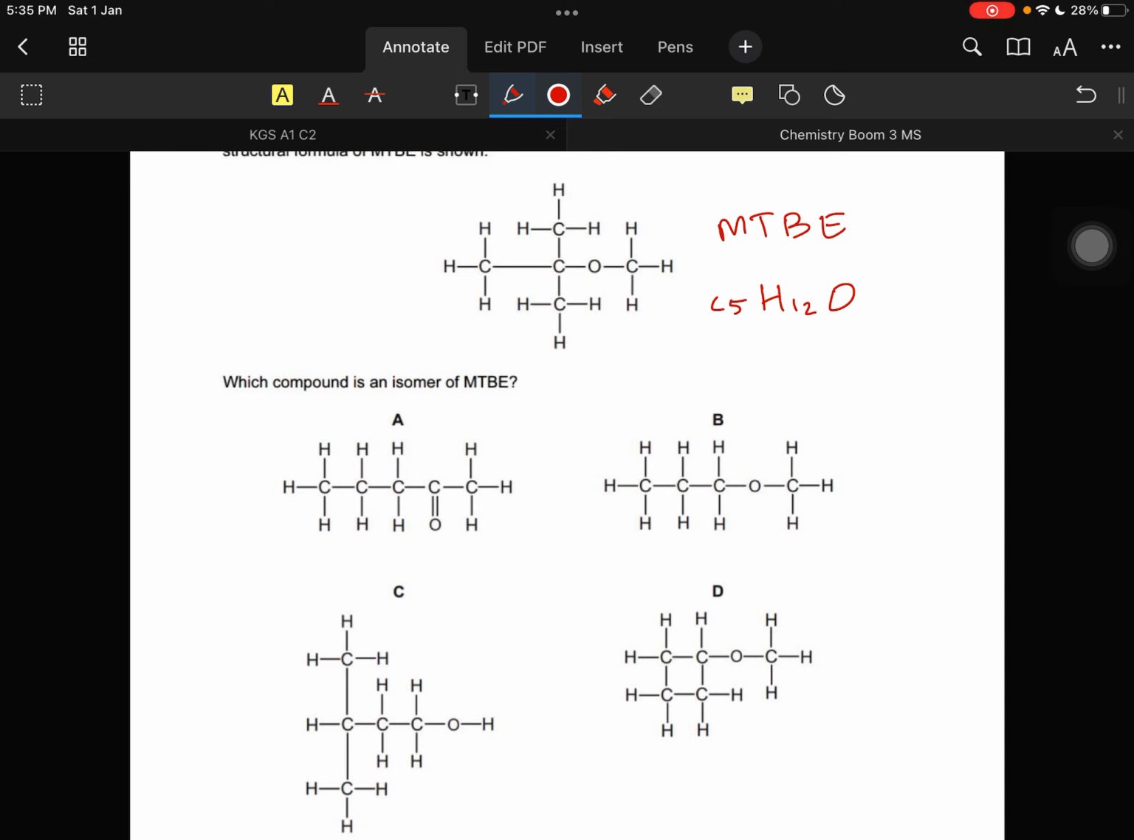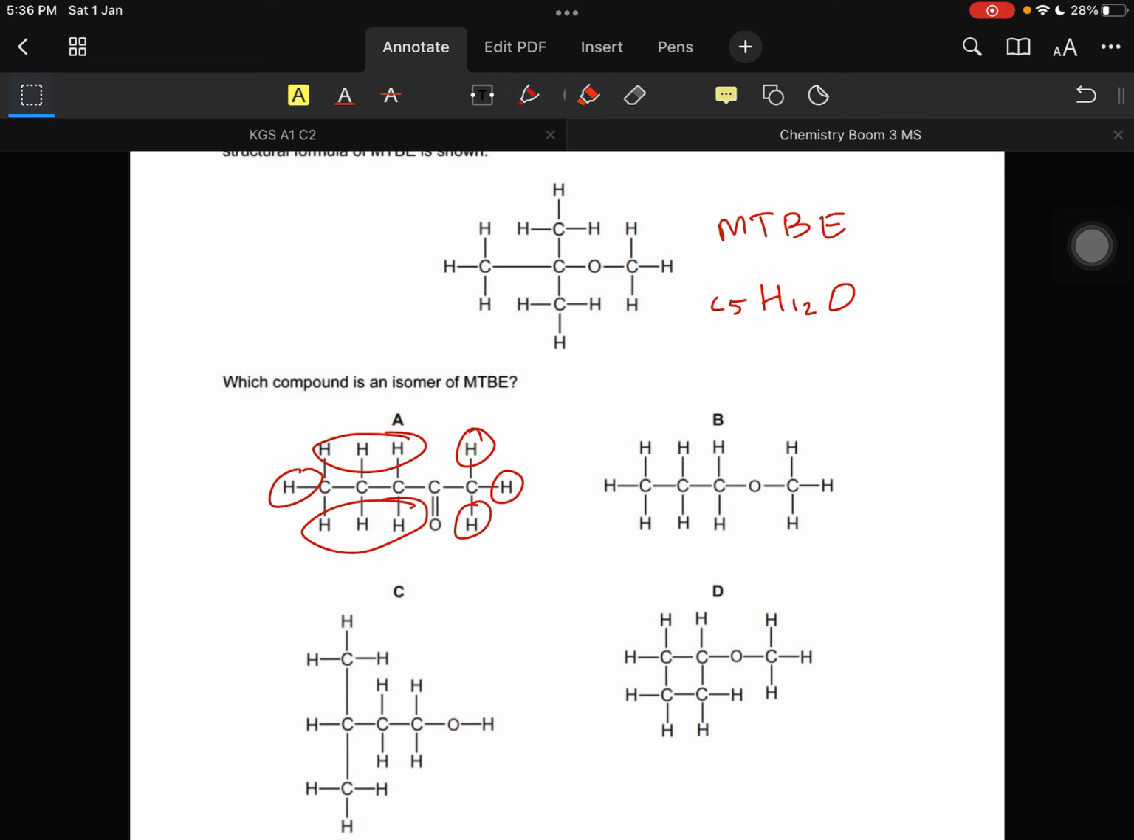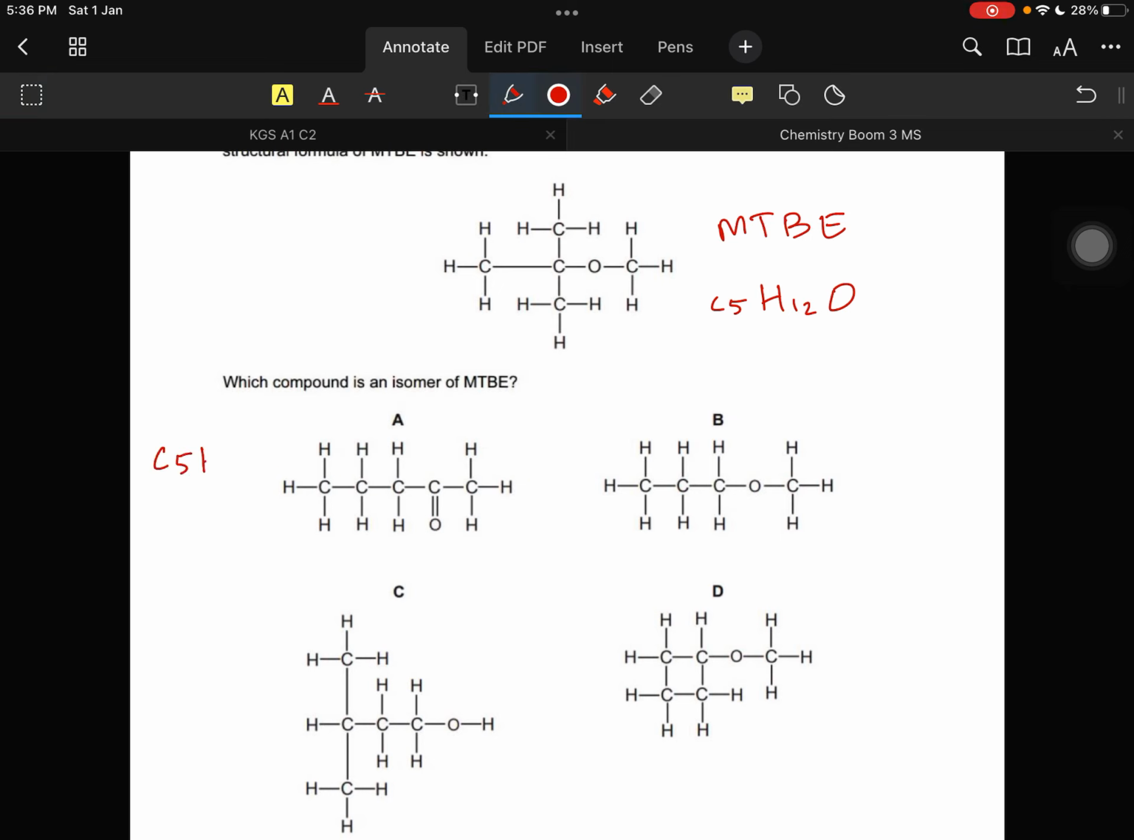This one has 5 carbons and 1 oxygen, but hydrogen can be counted in option A. So 1, 2, 3, 4, 5, 6, 7, 8, 9, 10. Okay, sorry, it has not the same number of hydrogens, so the formula cannot be same. It is something C5H10O. So A is not the answer. Option B has 4 carbons, so C4, already not the answer.